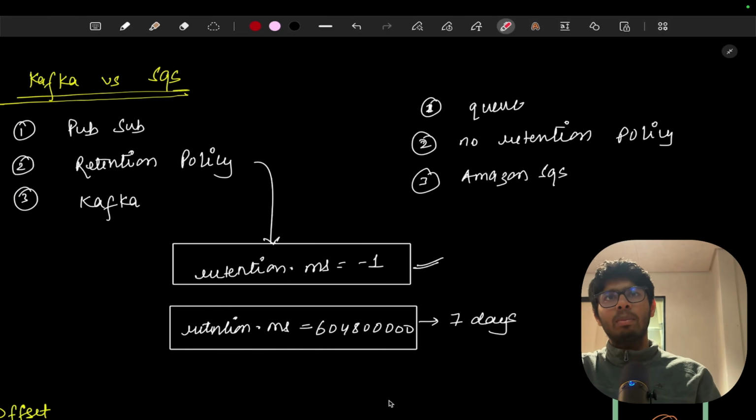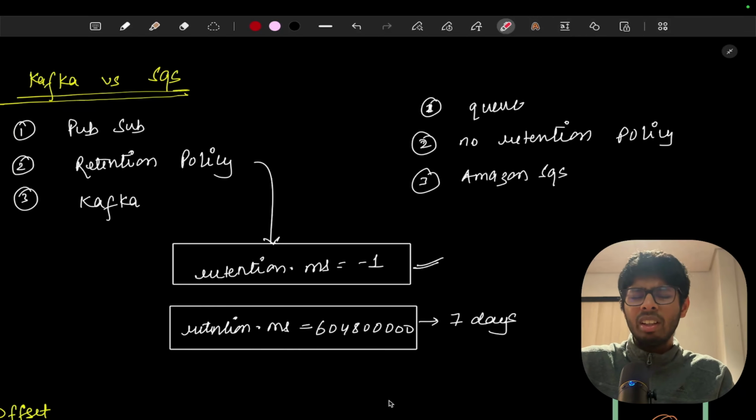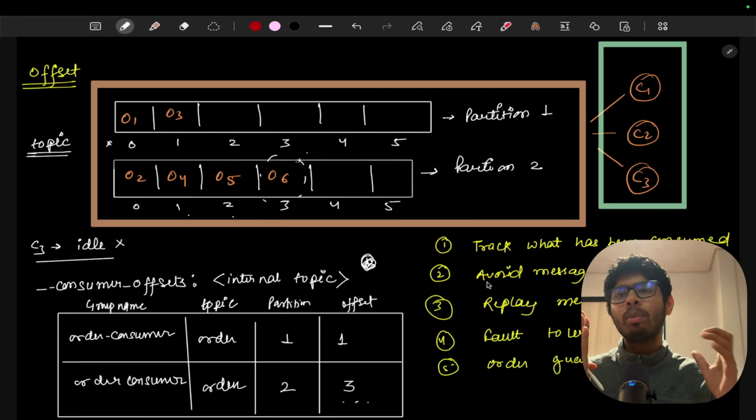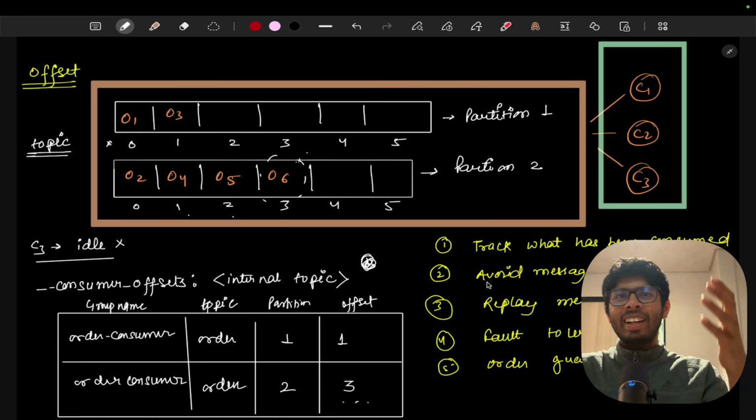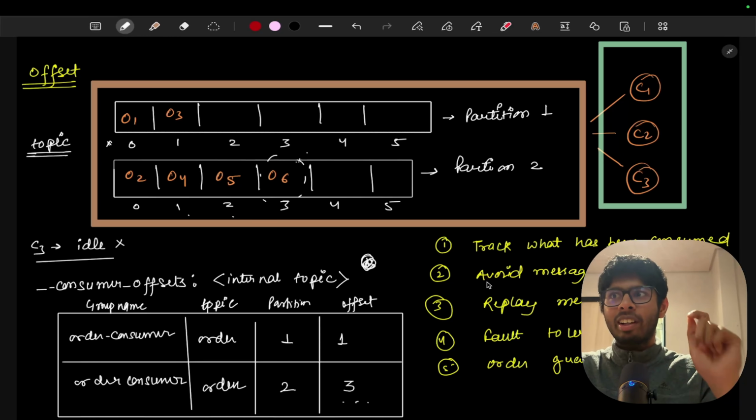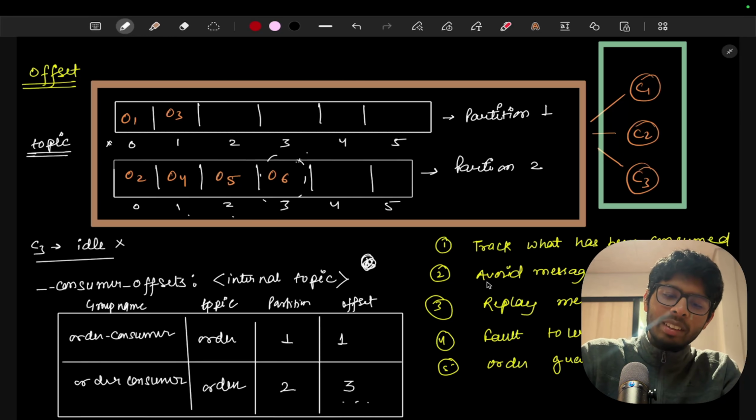So the example is simple: the streaming platform is Kafka, and for queues we have Amazon SQS. Now let's talk about the last part of this video, that is offset. To understand this, we will deep dive into topics and understand what offset is. So this is my topic.